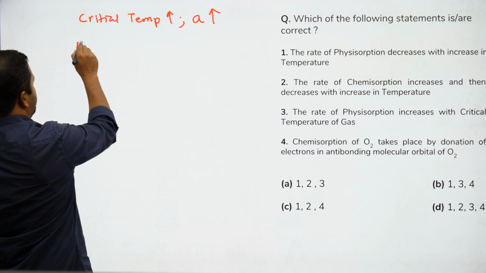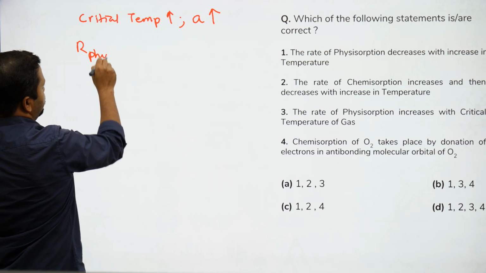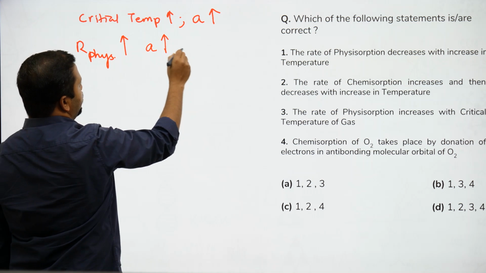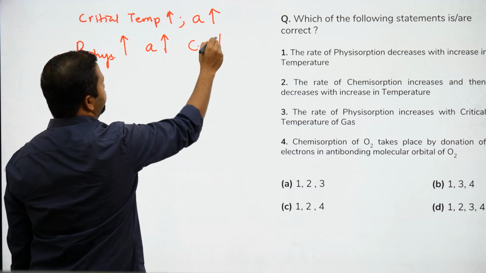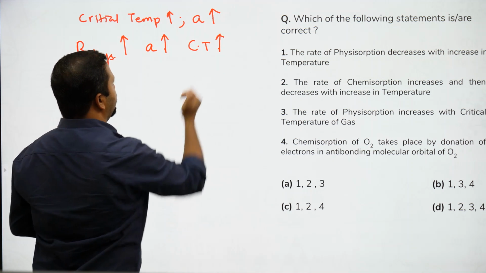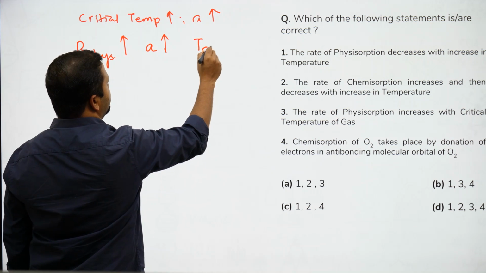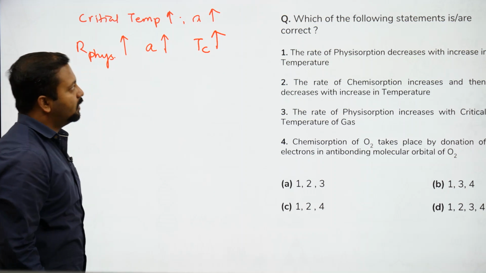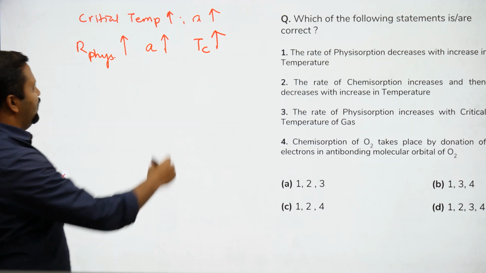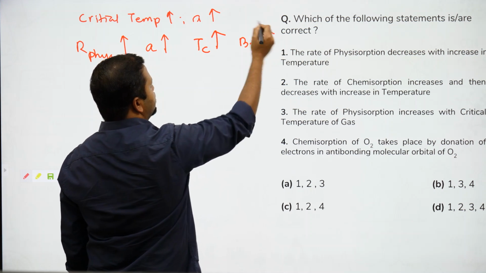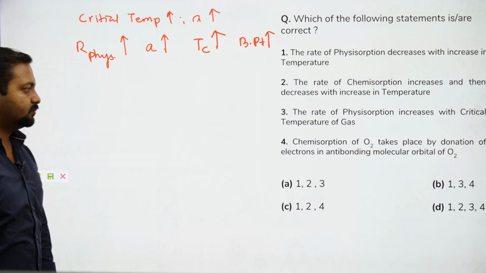So rate of physisorption will increase with increase in value of A, with increase in critical temperature. और critical temperature को हम और एक term से replace करते TC. ओके और एक बात मान लो, बॉइलिंग पॉइंट के इंक्रीज के साथ क्रिटिकल टेम्परेचर इंक्रीज करेगा.